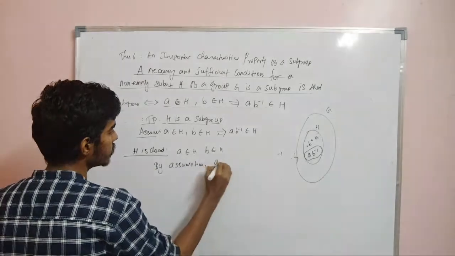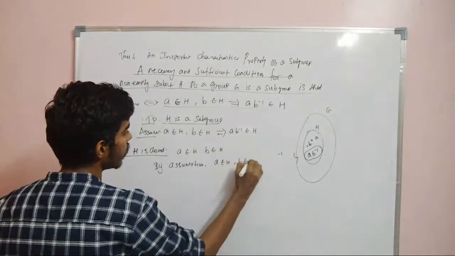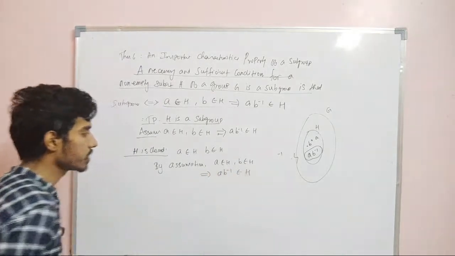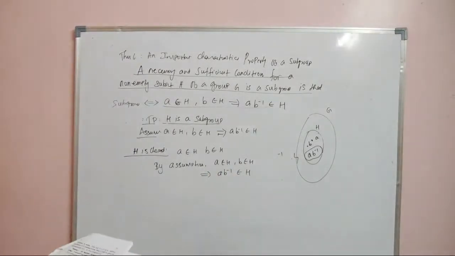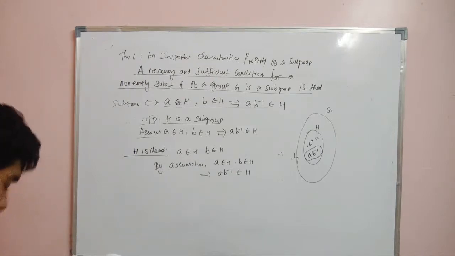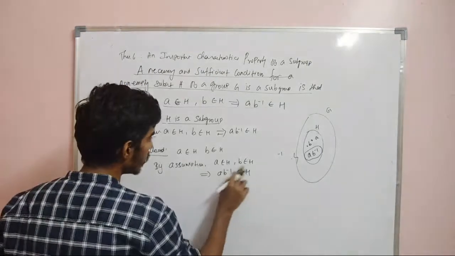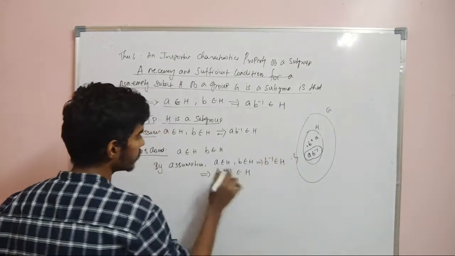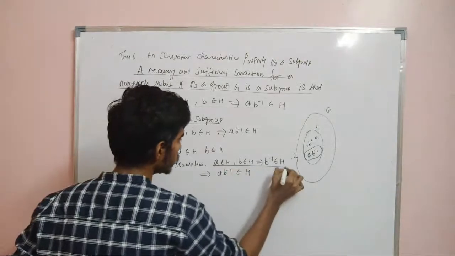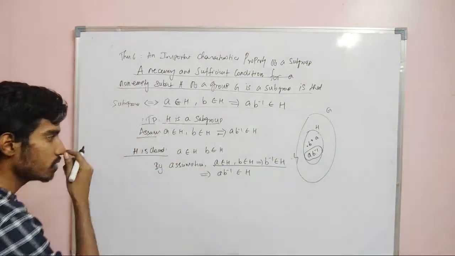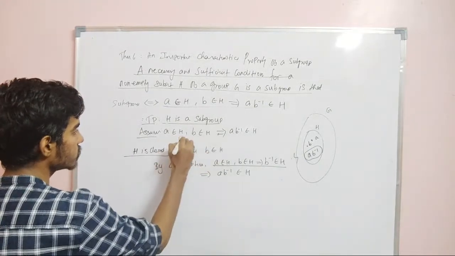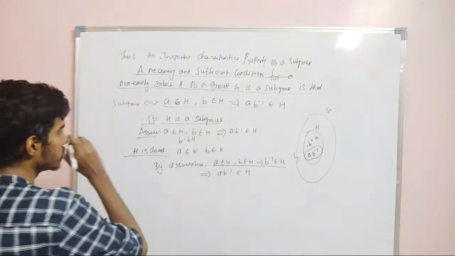By assumption, A belongs to H, B belongs to H means AB inverse belongs to H. Now B belongs to H means B inverse also is in H, right? So if A belongs to H and B inverse belongs to H, then A B inverse belongs to H. This is our assumption.